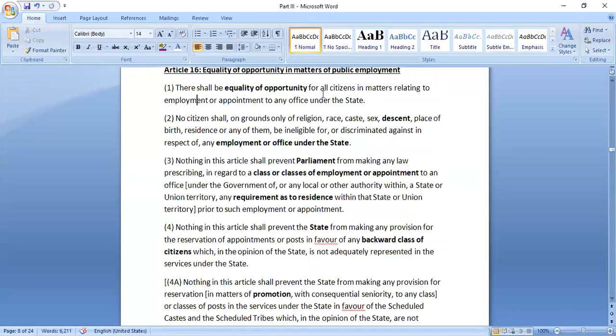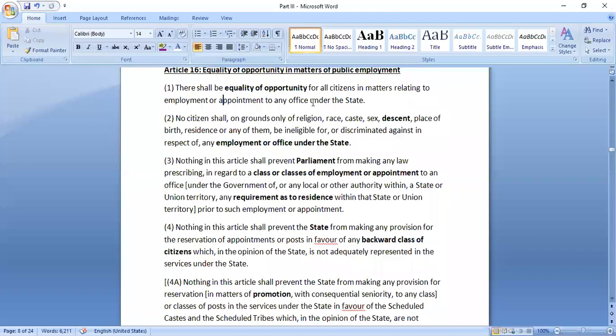Now, there shall be equality of opportunity for all citizens in matters relating to employment or appointment to any office under the state. State would also mean the union government, because we saw the definition in Article 12, right? So state does not mean the states alone, but it would include states, union territories, the union government, or any other bodies, registered bodies also.